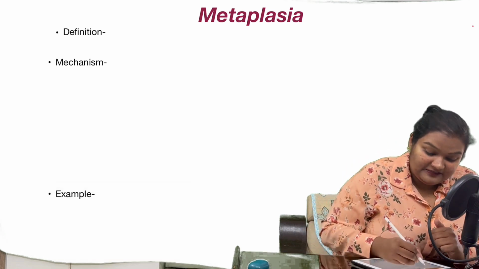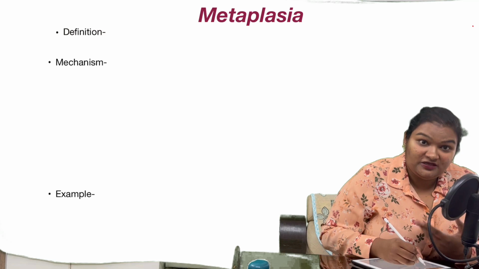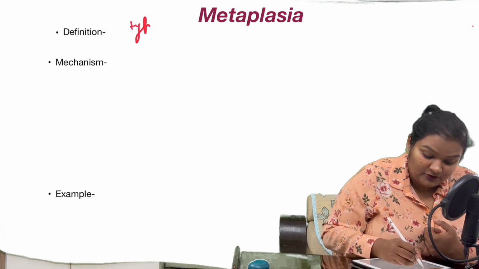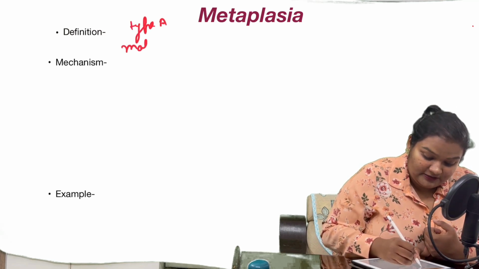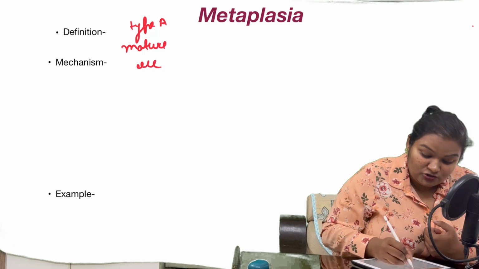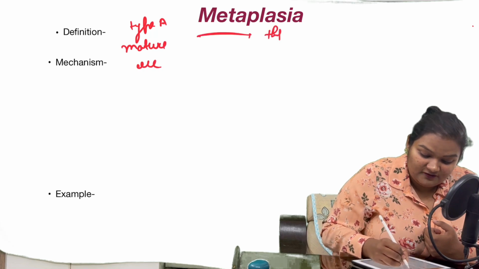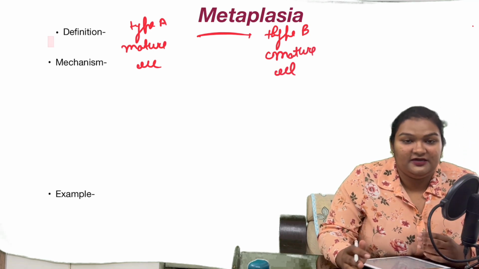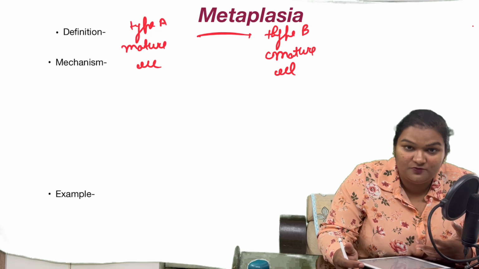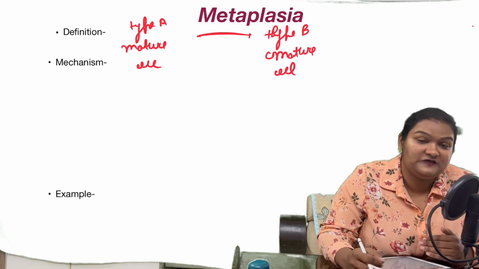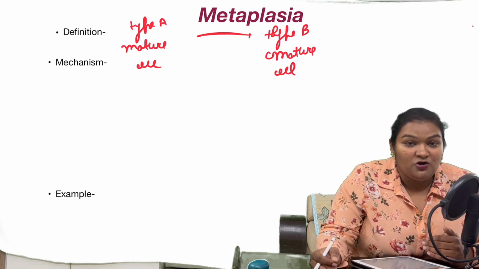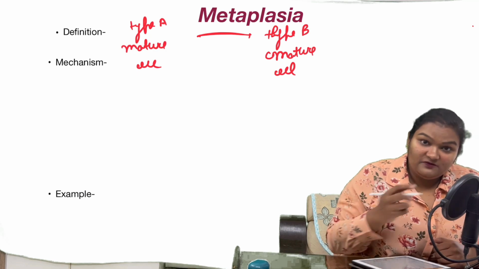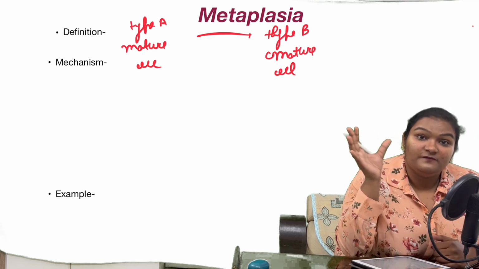Metaplasia is conversion or reprogramming of one type of mature cell to another type of mature cell. Now this stimulus can be anything, and it can be a pathological or physiological process of conversion of one type of cell to the other type, right? So what is the mechanism of metaplasia?